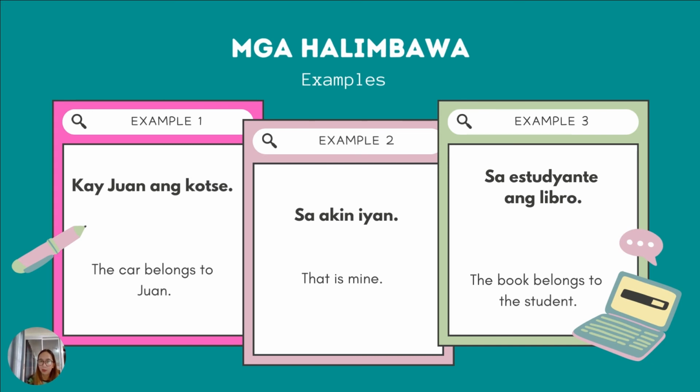And then the third example, pangatlong halimbawa, we're using a common noun. Estudiante is a common noun, or in English, student. So sa estudiante ang libro. In English, it means the book belongs to the student. If our subject is, let's say, students, it's going to be sa mga estudyante ang libro.